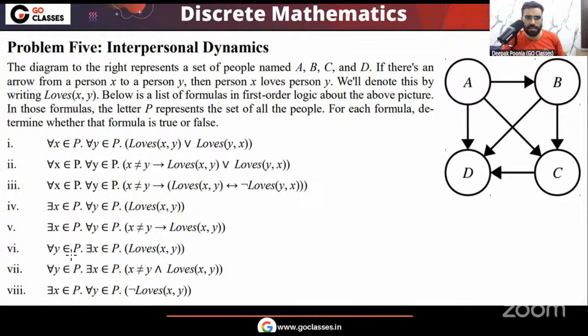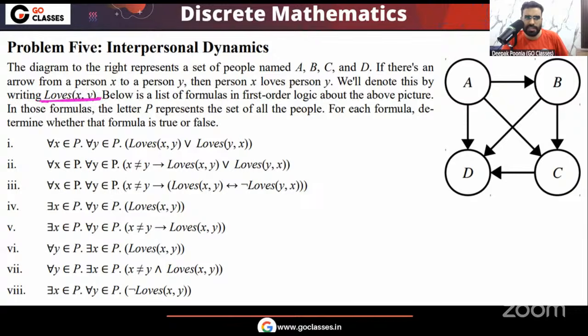Let's read this. The question is saying that this diagram is given to us, and these are people A, B, C, D. These are 4 people. The diagram to the right represents a set of people named A, B, C, D. If there is an arrow from person X to person Y, then person X loves person Y. We will denote this by the predicate loves(X, Y).